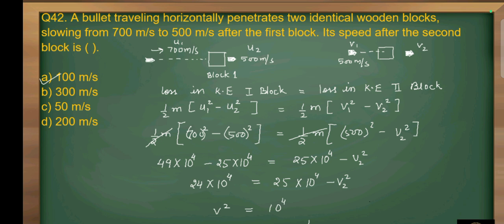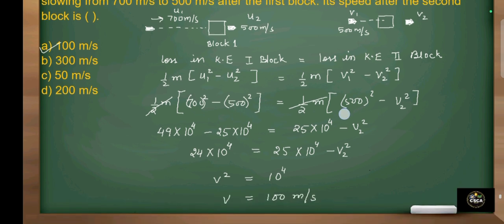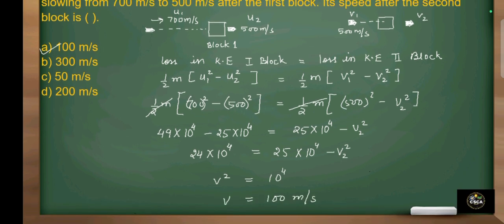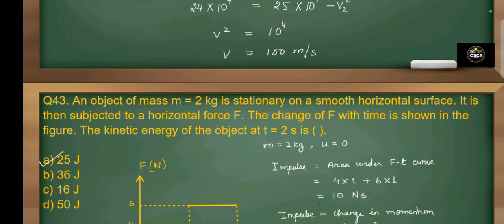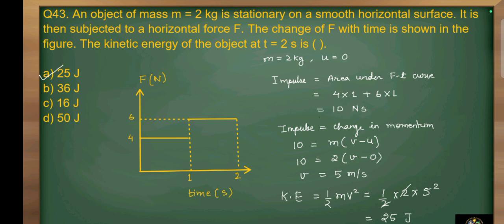So when we solve this equation, v2 square will become 10 raised to power 4, and we will take the square root, then v is equal to 100 meter per second. So option A is correct. Question number 46.